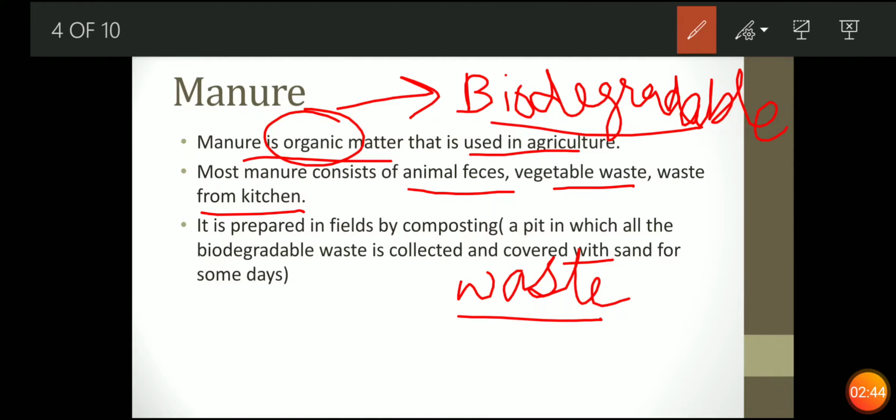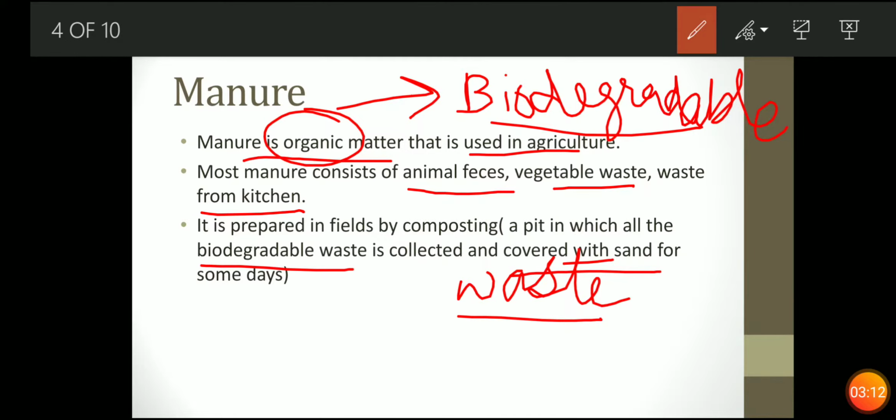We will take a pit, meaning a hole dug in the field, or you can say an empty can, an empty bucket. You just take an empty bucket or can, and put the vegetable waste in it, meaning biodegradable waste, and cover it with sand, आप उसे cover कर दीजिए sand से कुछ दिनों के लिए.